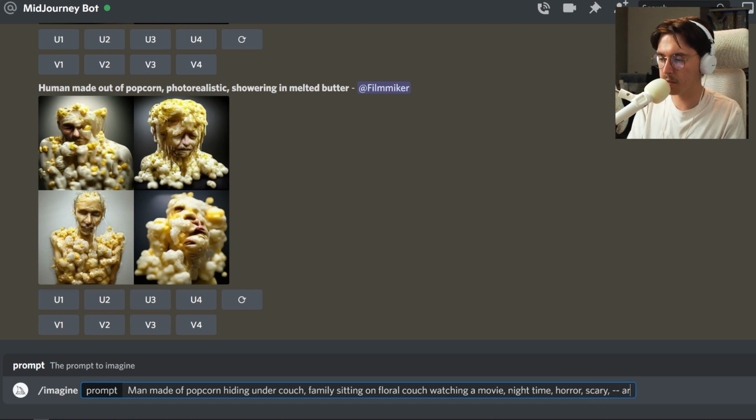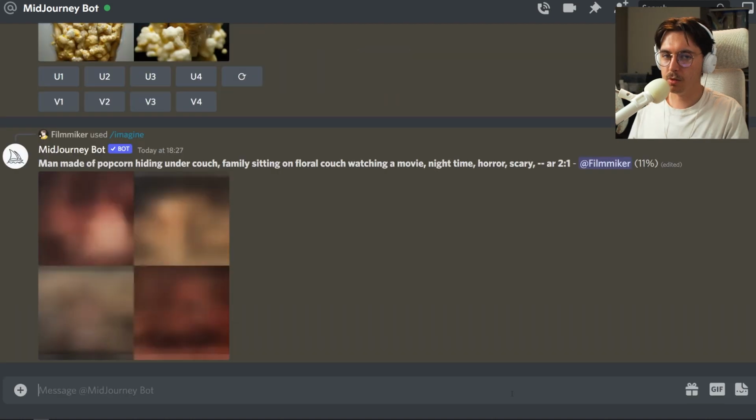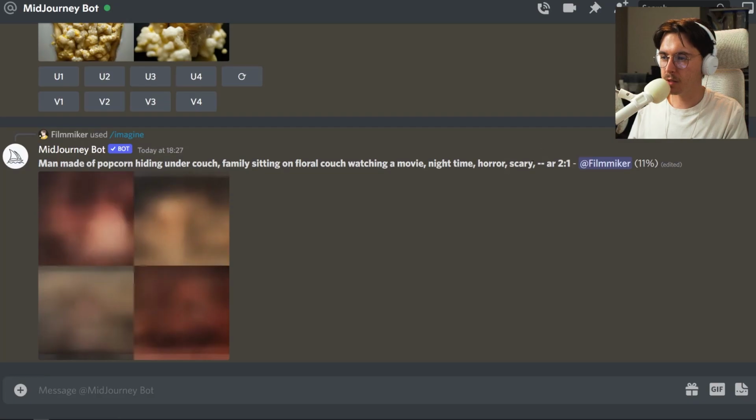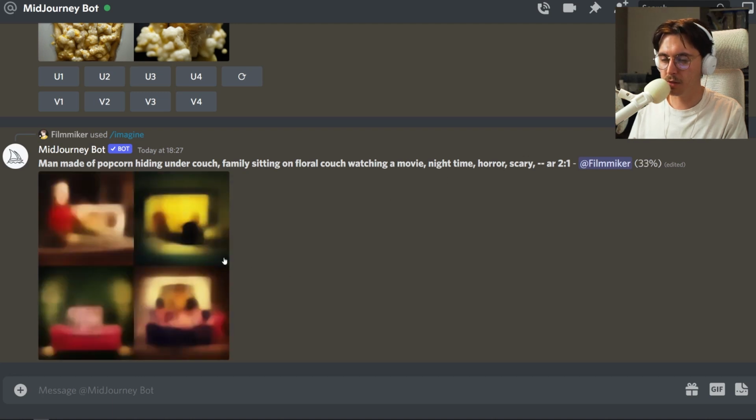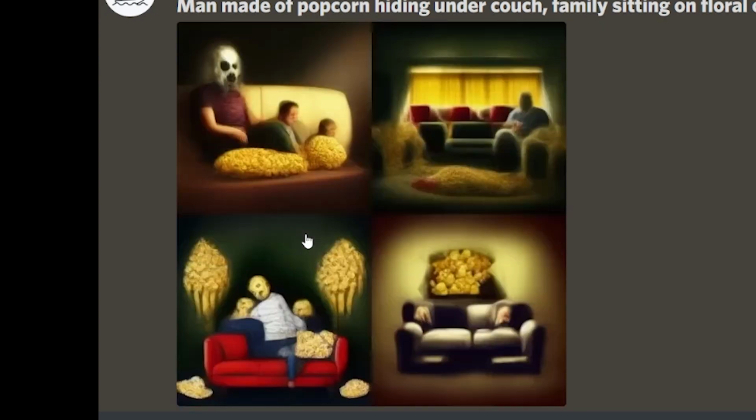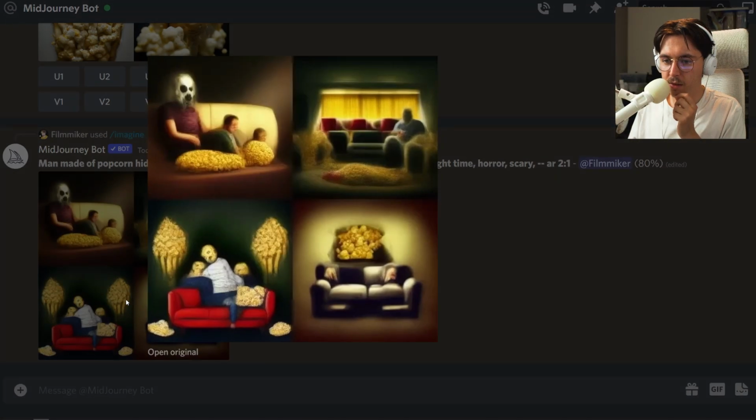We'll set the aspect ratio. AR 2:1, so it's nice and cinematic. Ooh, okay, these are looking a little hellish. Maybe not exactly what I wanted. Also, I don't think I did the aspect ratio thing properly. It did not change the aspect ratio. Forgot to include photorealistic. Oh my god.